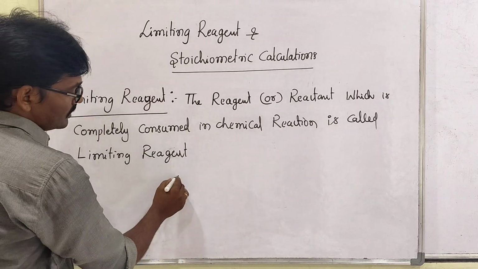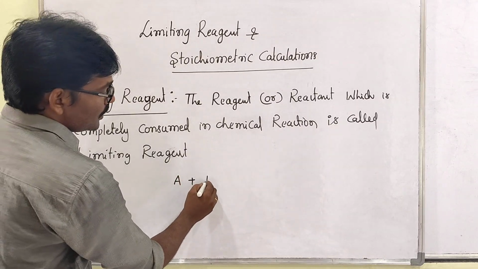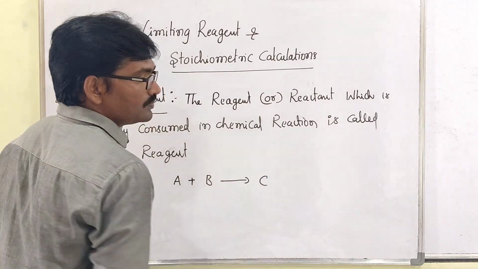So for example, A plus B can be converted into C.